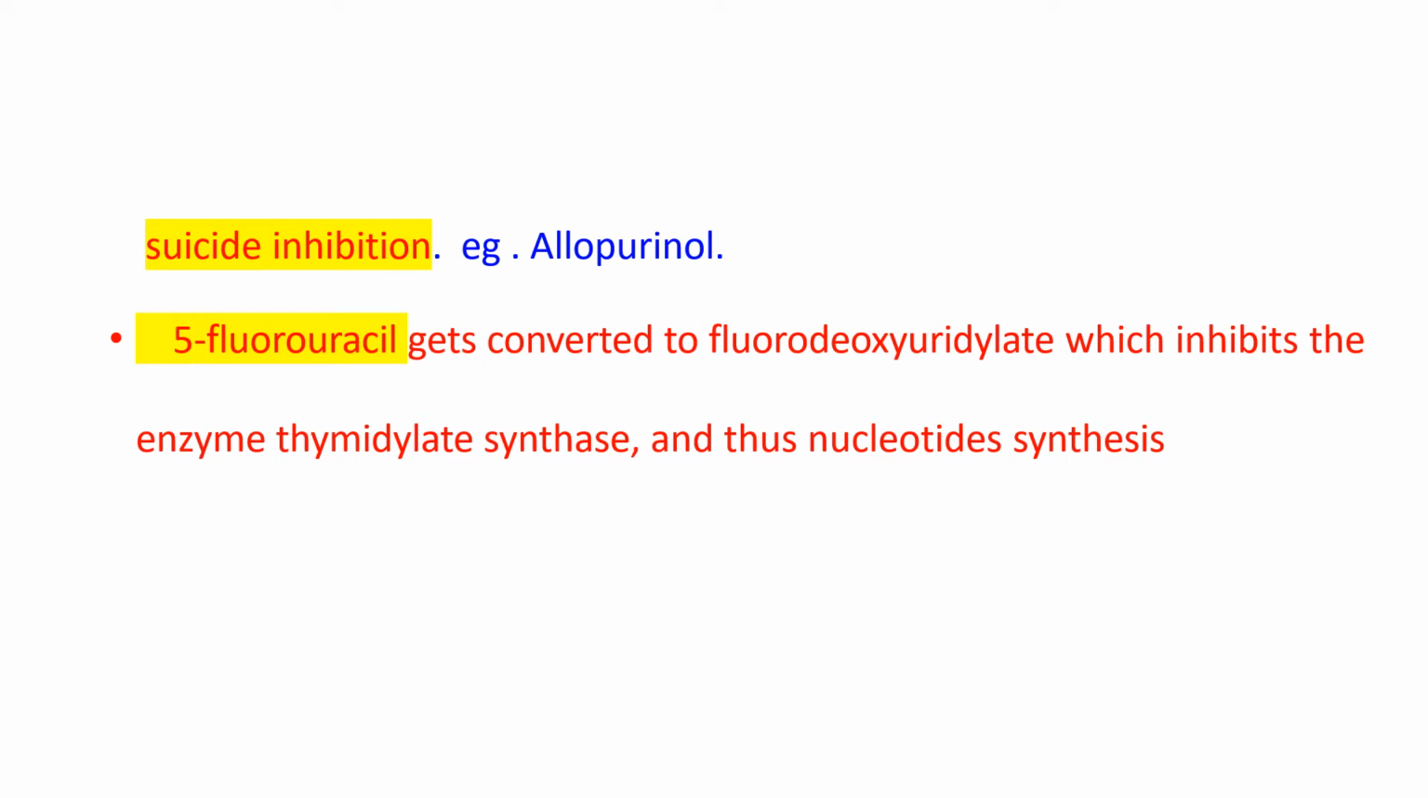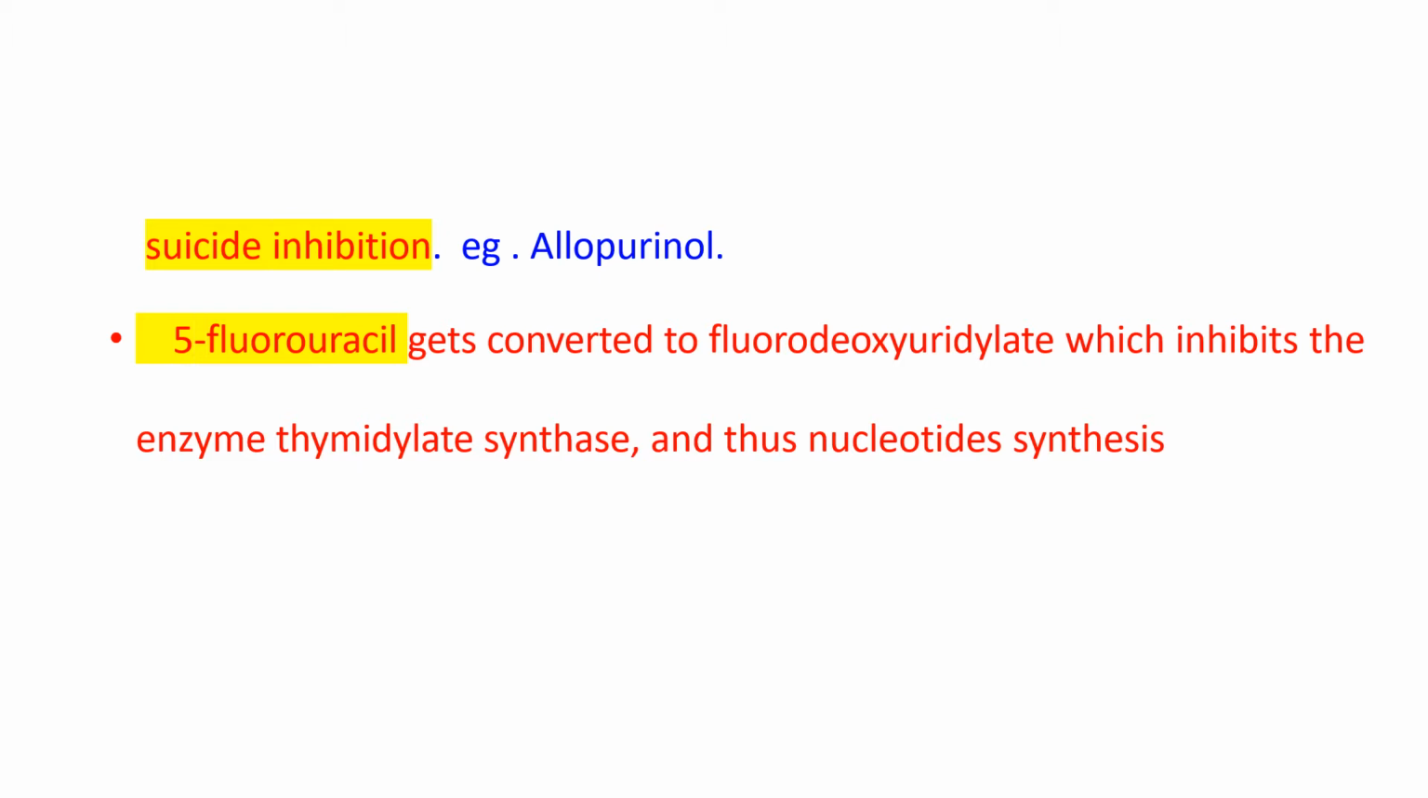Before we go to clinical applications of enzymes, I will just quote one example of suicide inhibition. In the last lecture, we have discussed about suicide inhibition and the examples we have seen. Allopurinol used in the treatment of gout is one example of suicide inhibition, and another example is the drug 5-fluorouracil. It is also an example of suicide inhibition.